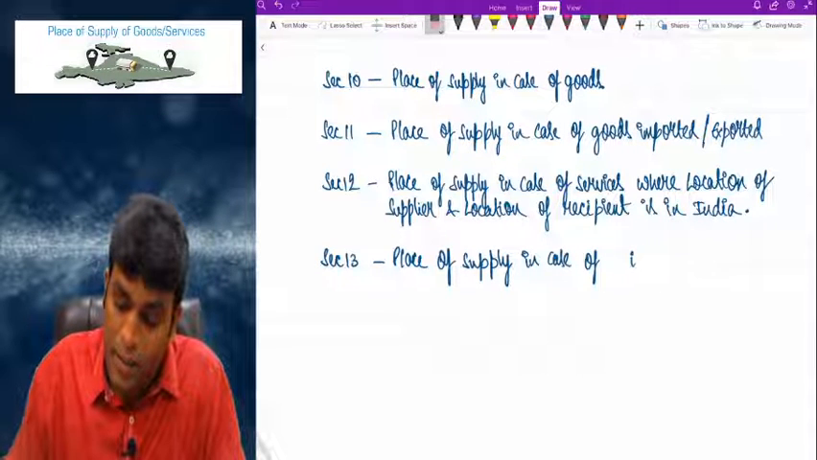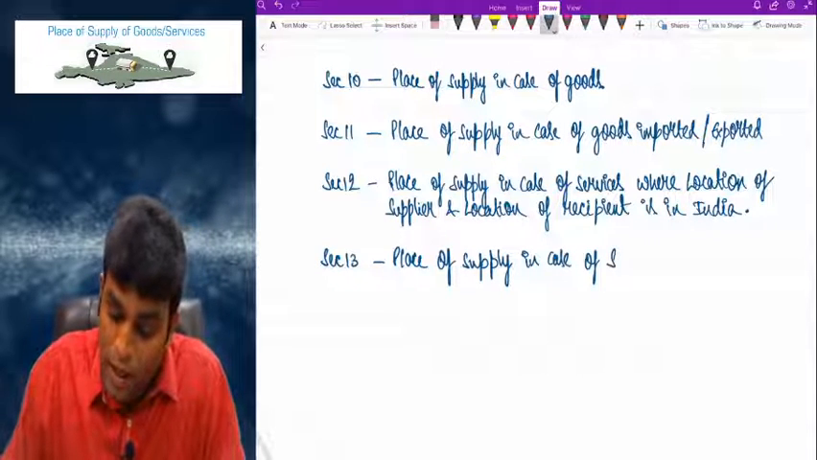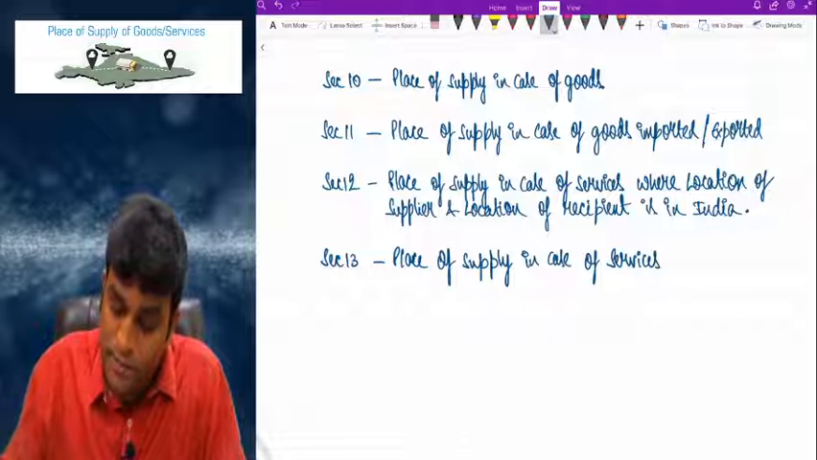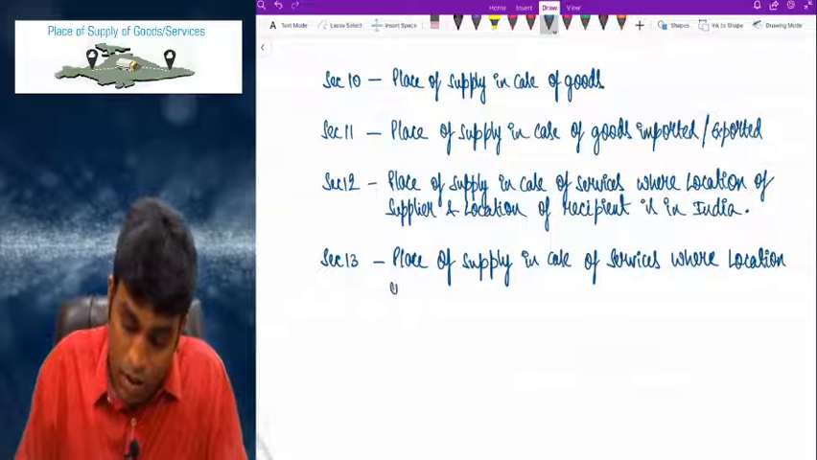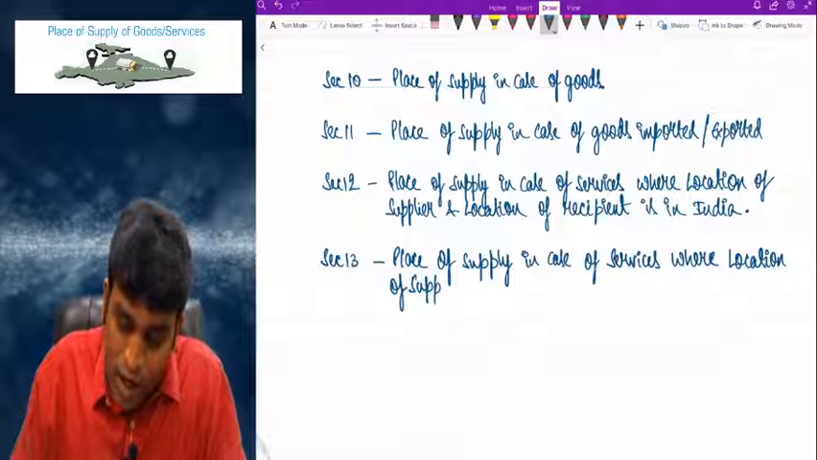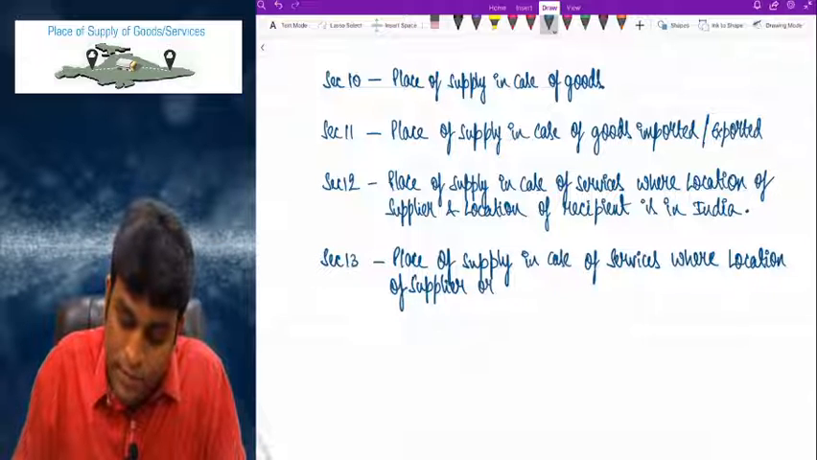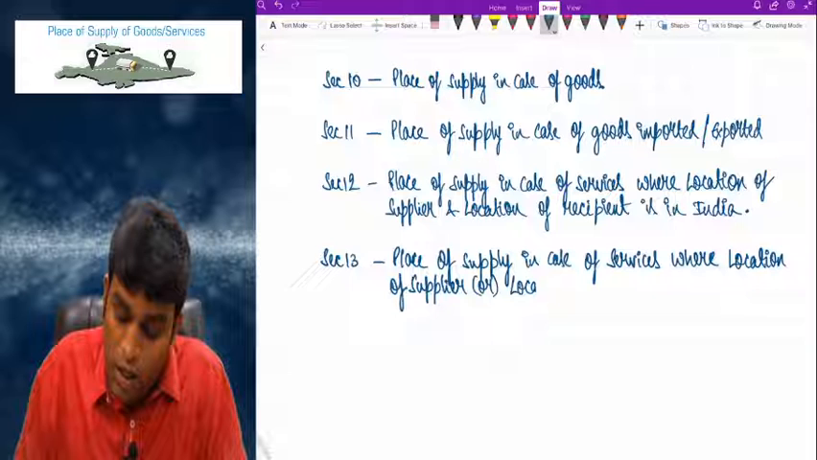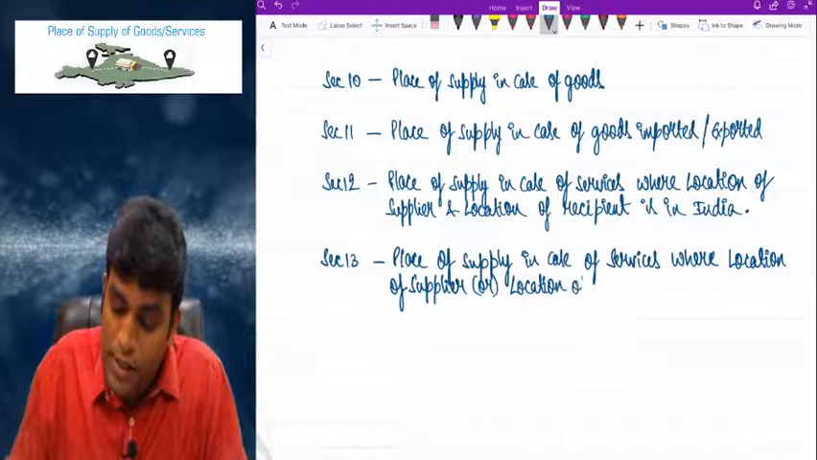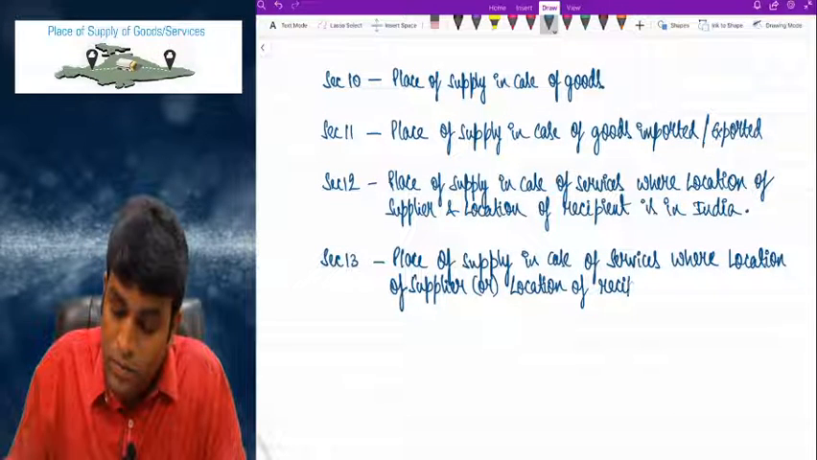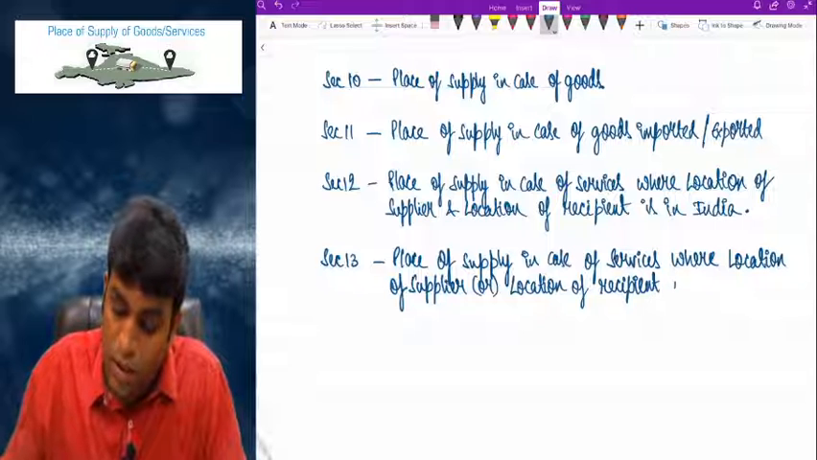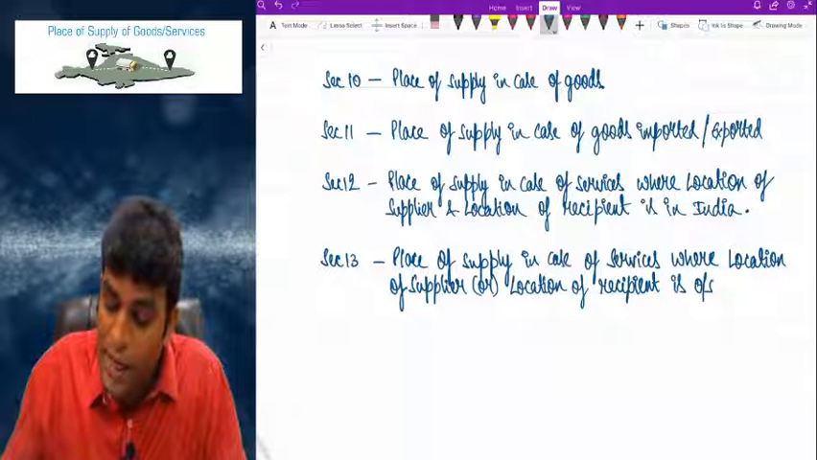Section 13 talks about place of supply in case of services, where location of supplier or location of recipient is outside India.